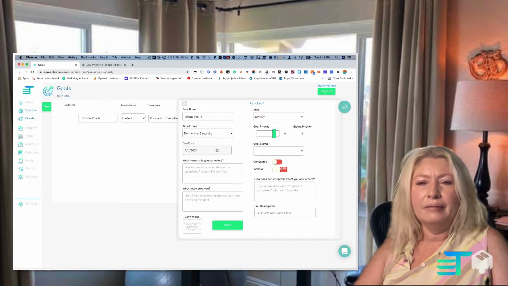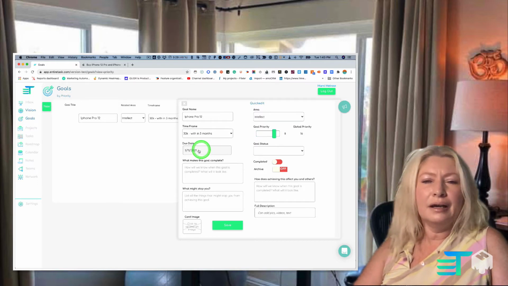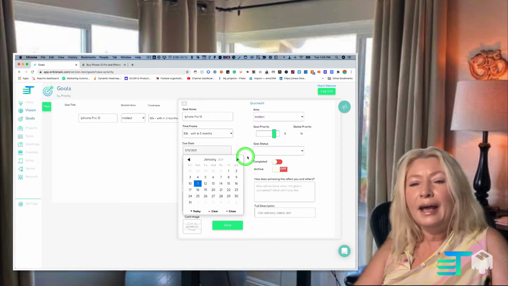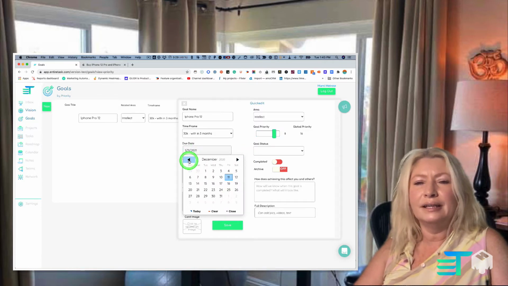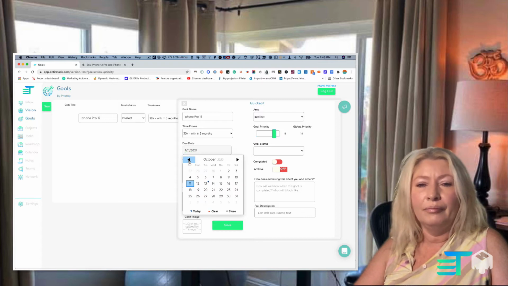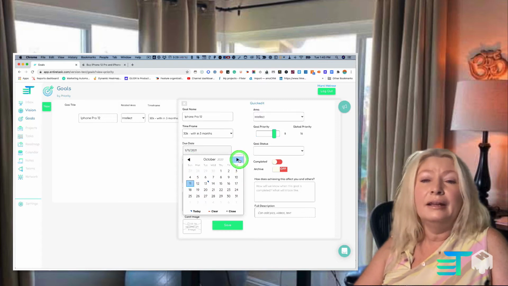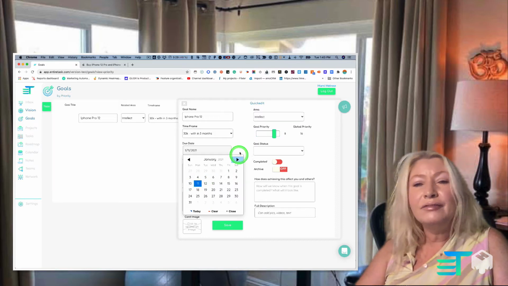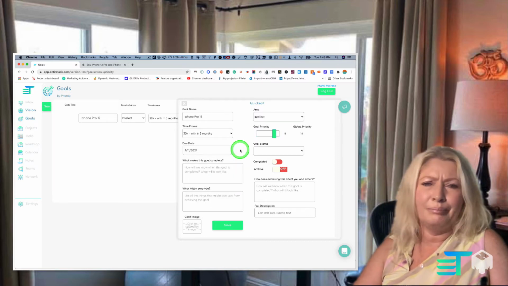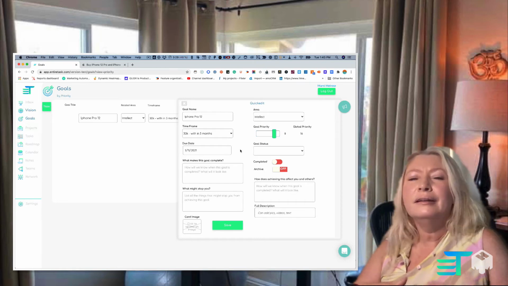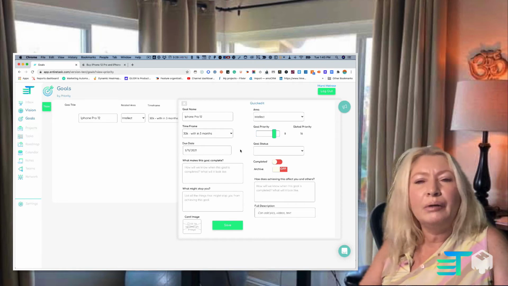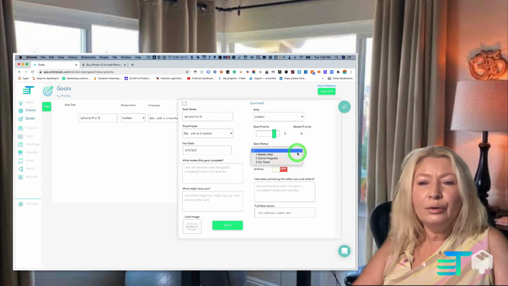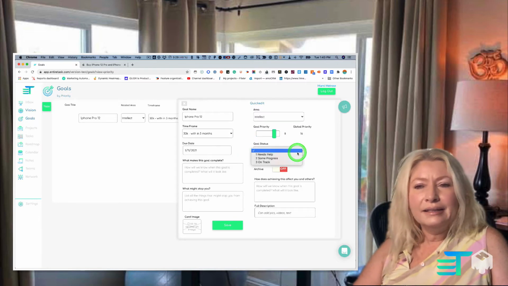Now, I can go in there and change that, but the neat thing about the time frames is that had I not done that, I would have had to come in here and go from November 11th, and then choose November 11th to get to my 3 months. And it's just a pain in the butt, right? When instead I can just say, about 3 months from now. So there we go.